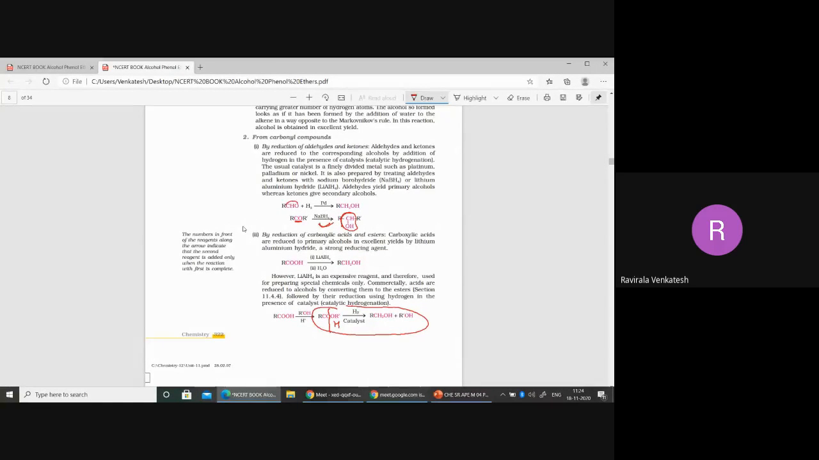Aldehyde CHO converting into what here? CH2OH. Only what is changed here? Reagent. So yesterday only I discussed NaBH4, lithium aluminum hydride, or hydrogen in presence of platinum, palladium, nickel, isn't it? Finely divided catalyst and hydrogen, isn't it? Doing what actually? RCHO into what actually? RCH2OH. Yesterday हमने डिस्कस किया है इसको, मैकेनिज्म भी डिस्कस किया।